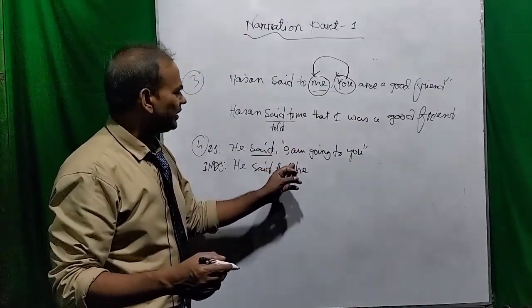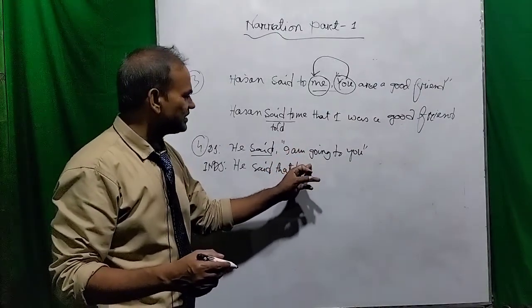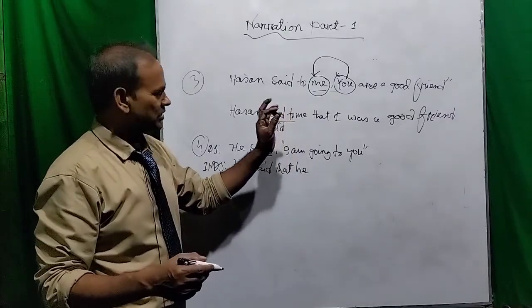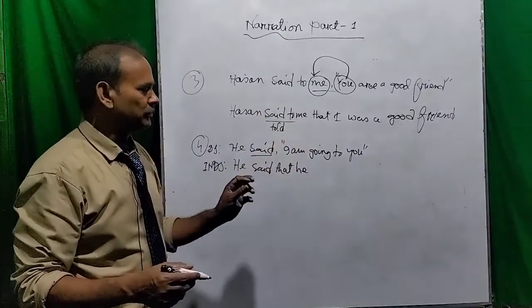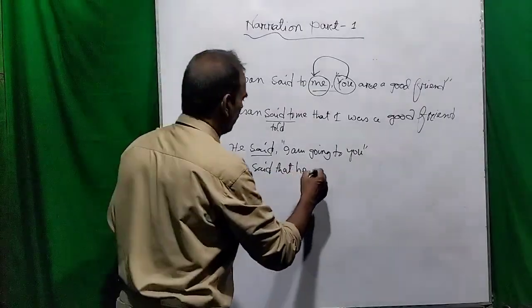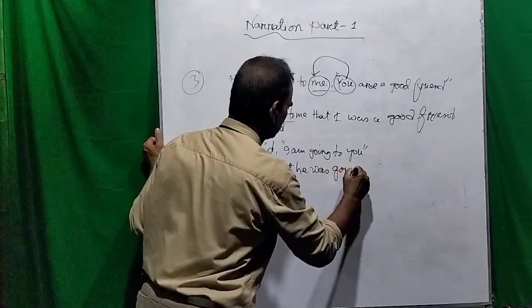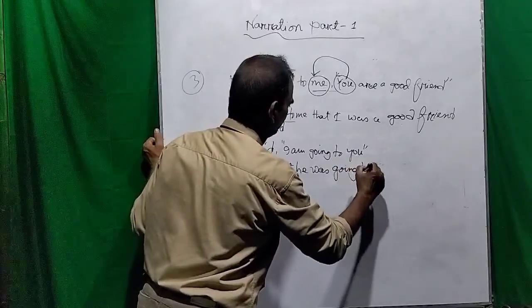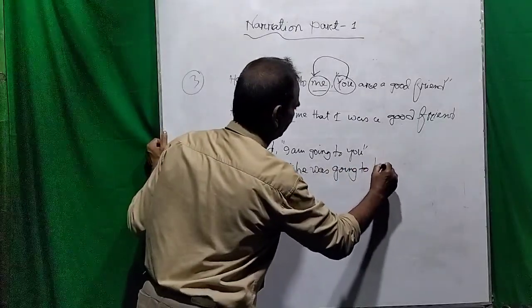But when I'm writing he, the verb to be in the present form is is, and from that first present form we are going to write what? He was going to him or me.